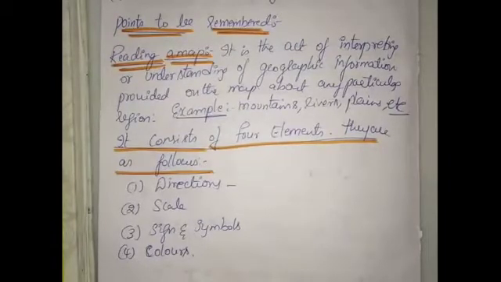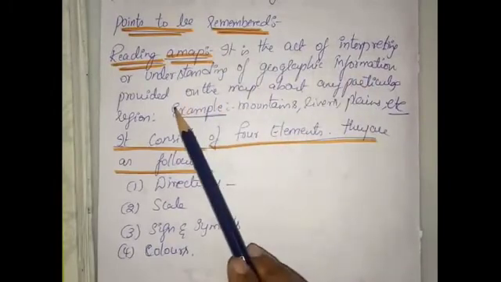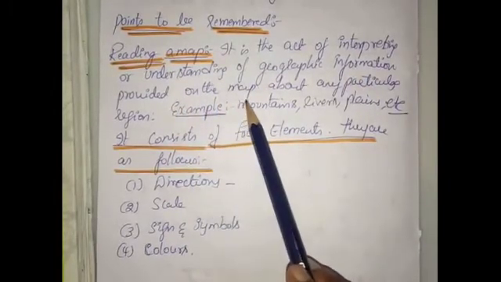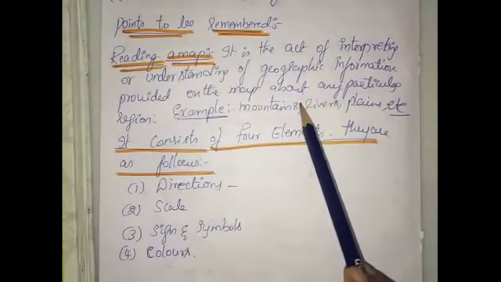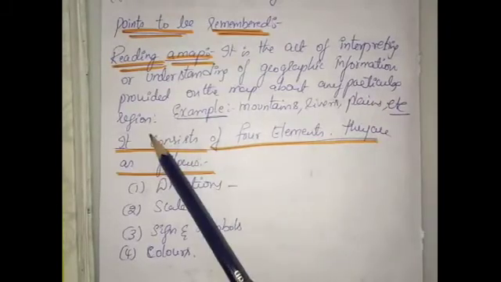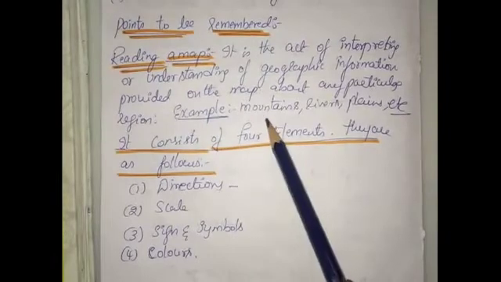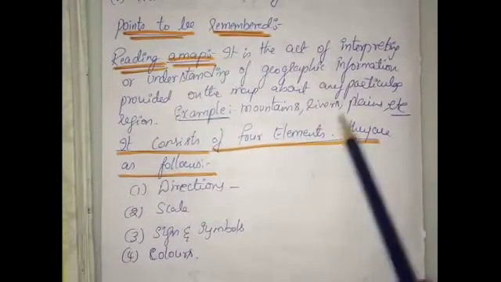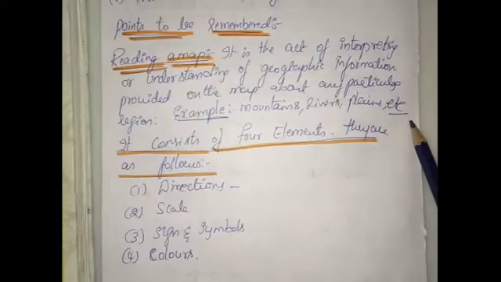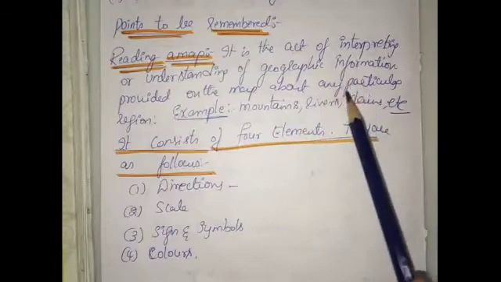Reading a map is nothing but understanding geographical information which is provided on a given map about any one region which you are going to study. For example, mountains, or rivers, or plains, etc.